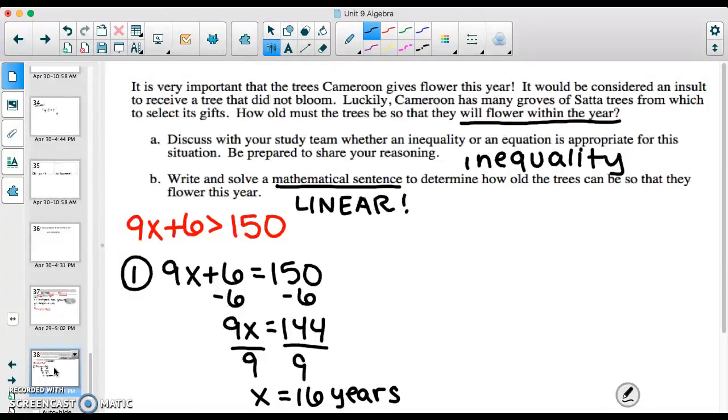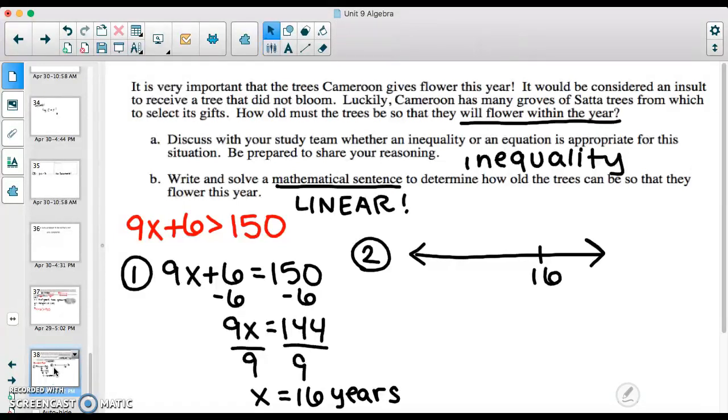That's a long time. Our next step is to throw that on an interval. So 16 would be over there, just about. And again, I like to test with the point 0 typically. Oops, I forgot to fill in or not fill in my 16.